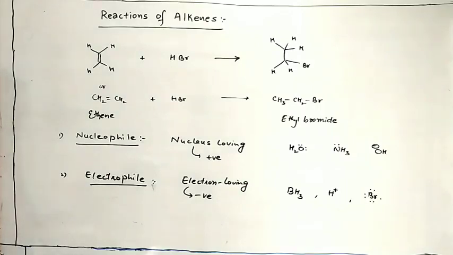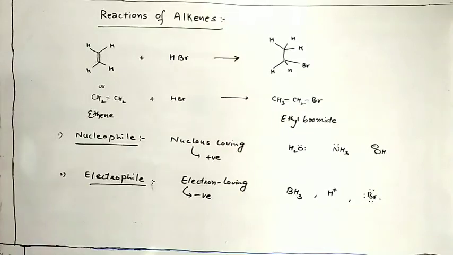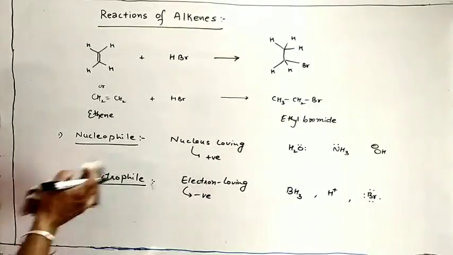So species having a deficiency of electrons obviously attack the electron rich center, they are electrophiles, and species having an excess of electrons or lone pairs of electrons obviously attack the electron deficient center, they are nucleophiles. So these are simple examples.